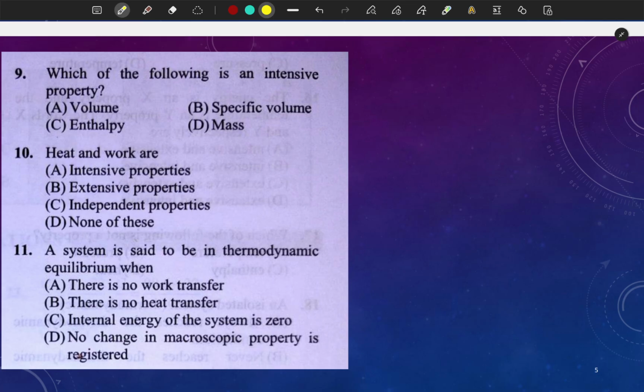Which of the following is an intensive property? Volume is extensive, specific volume is intensive, enthalpy is extensive, and mass is extensive. Heat and work are: intensive properties, extensive properties, independent properties.